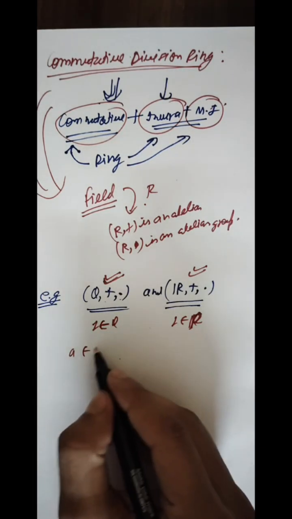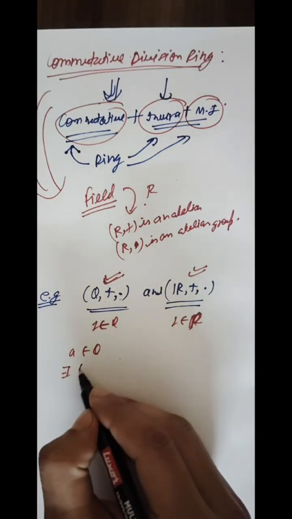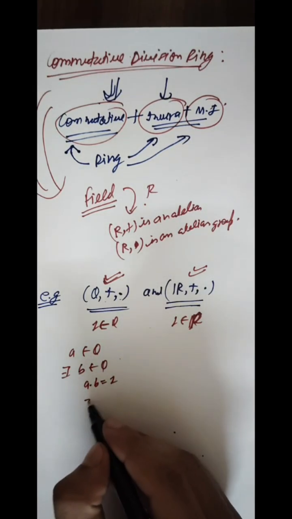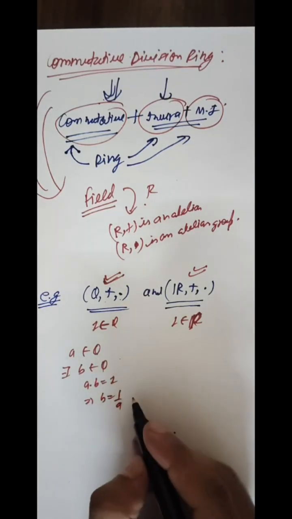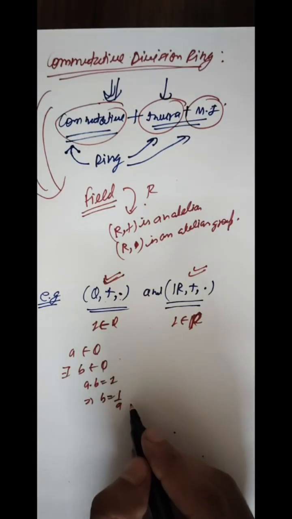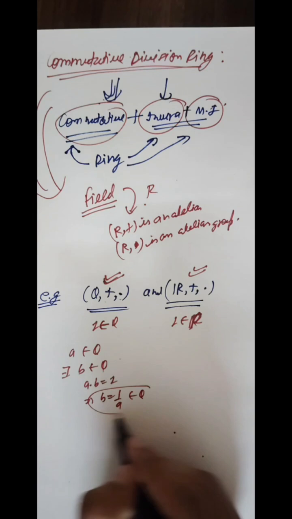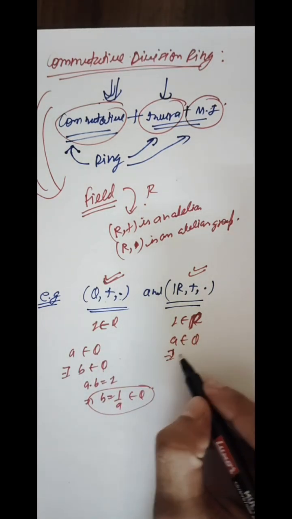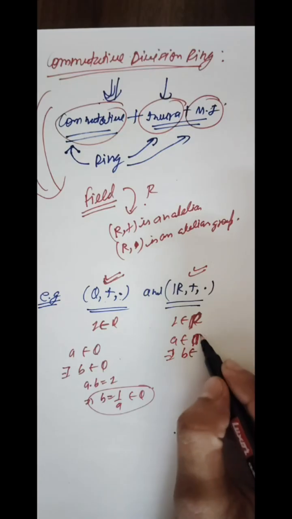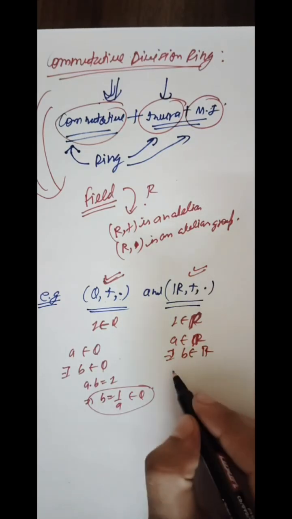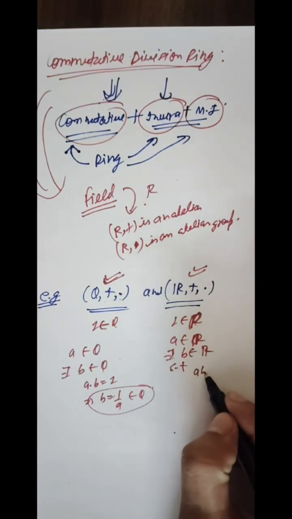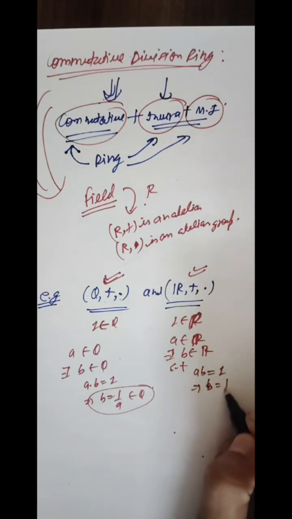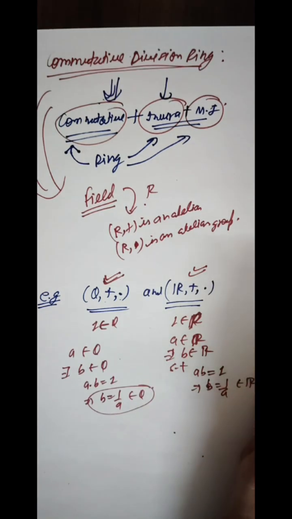I mean, for any a belongs to Q, there exists b belongs to Q such that a·b equals 1, that is b equals 1/a, and therefore 1/a belongs to Q. Same for real as well. For any a belongs to R, there exists b belongs to R such that a·b equals 1, that is b equals 1/a, and it belongs to real numbers.